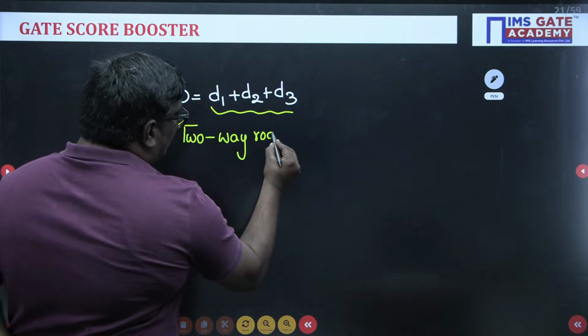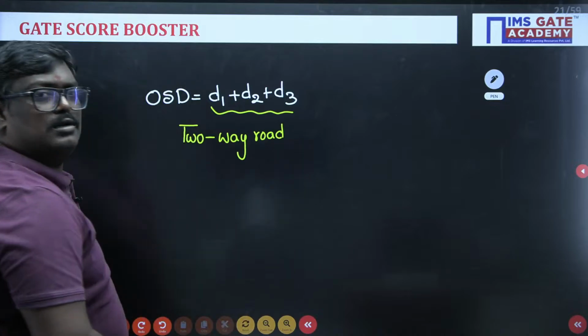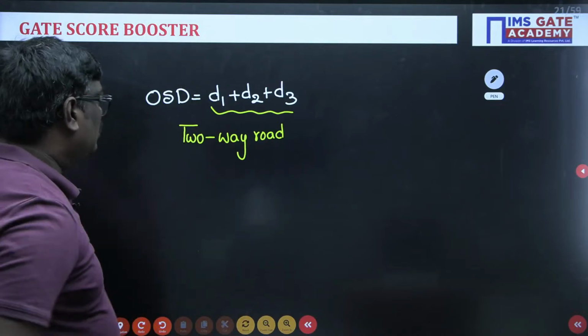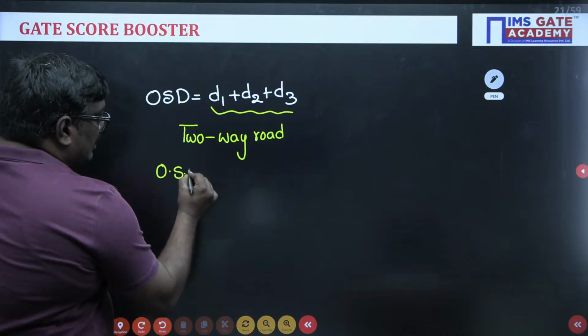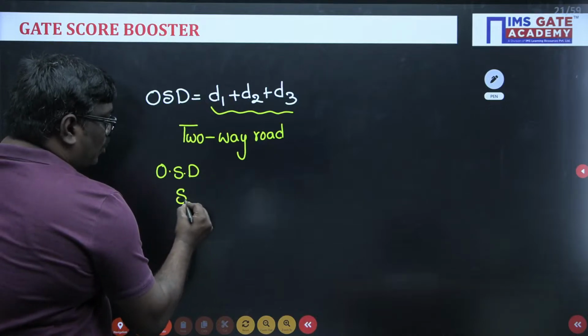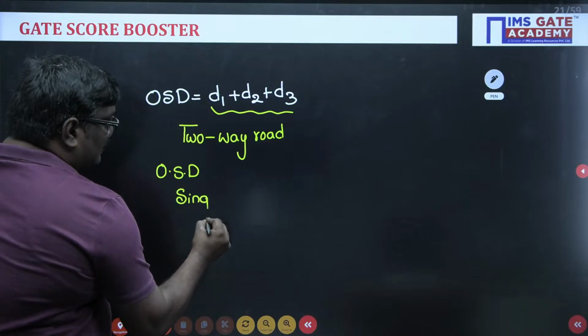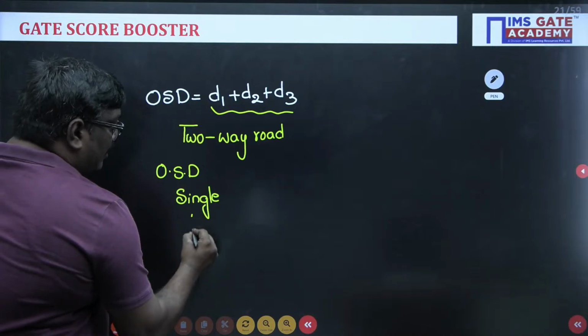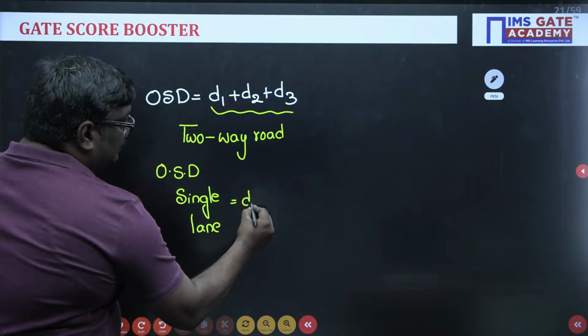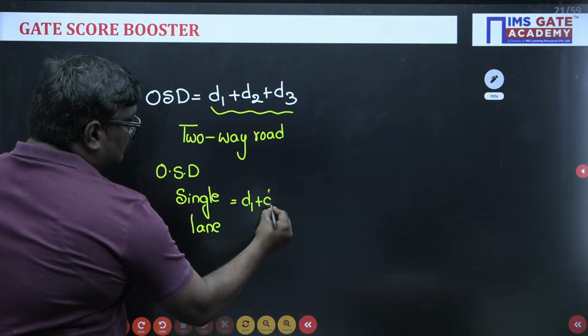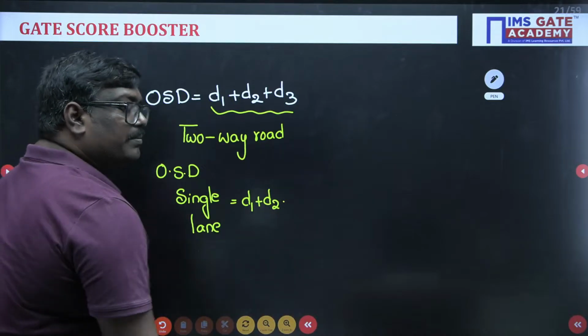And remember, my dear students, if you talk about OSD in case of a single lane road, it will be equal to D1 plus D2.